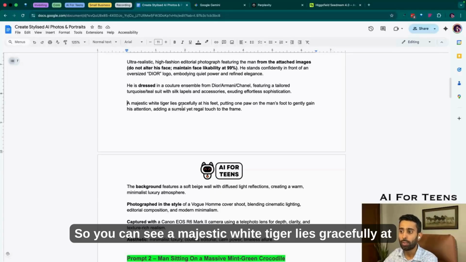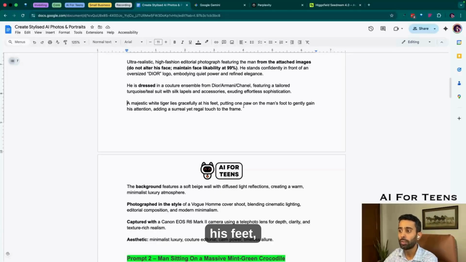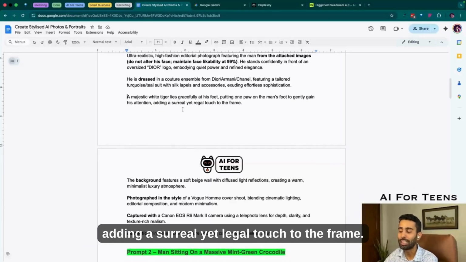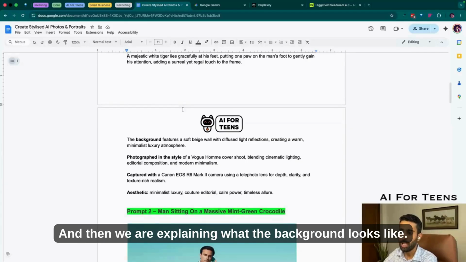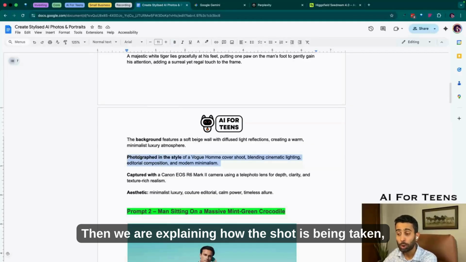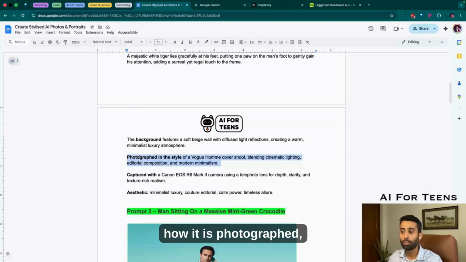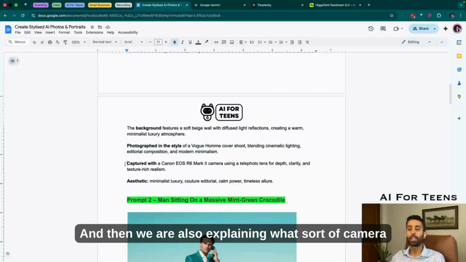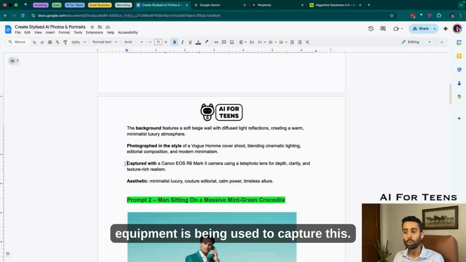So you can see a majestic white tiger lies gracefully at his feet, putting one paw on the man's foot to gently gain his attention, adding a surreal yet regal touch to the frame. And then we are explaining what the background looks like. Then we are explaining how the shot is being taken, how it is photographed, what sort of style the photograph needs to have. And then we are also explaining what sort of camera equipment is being used to capture this picture.